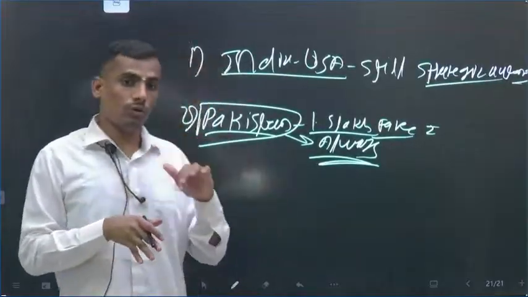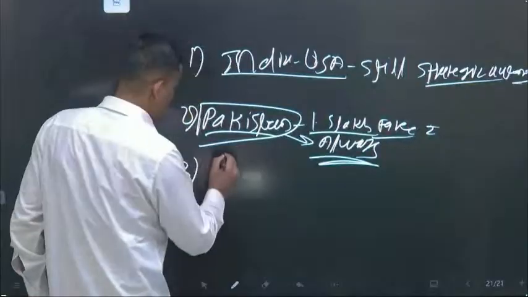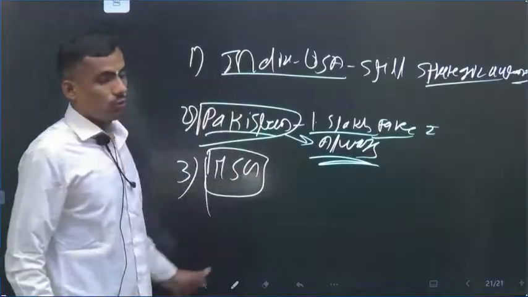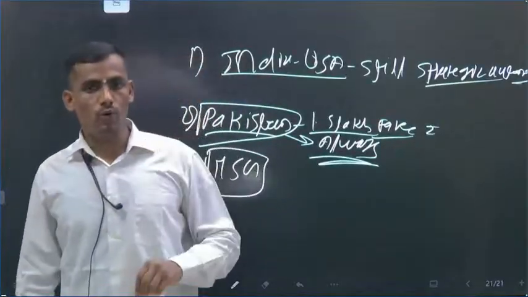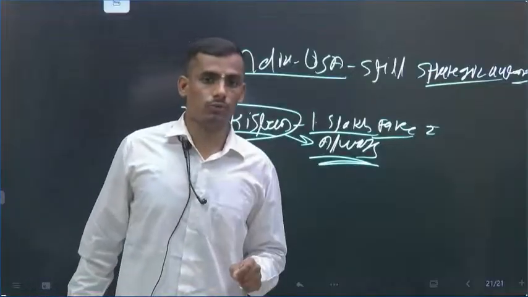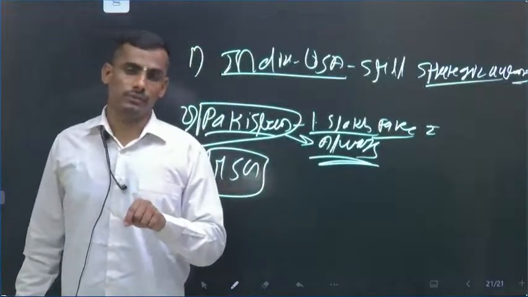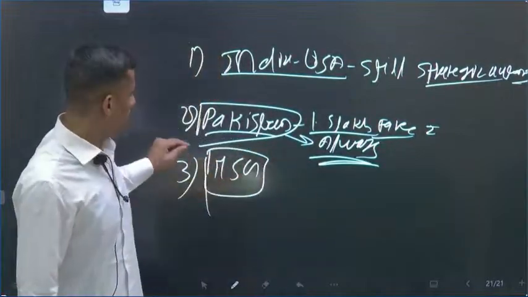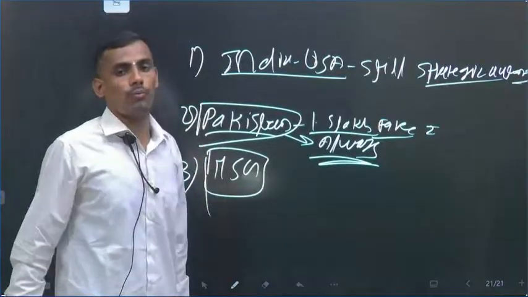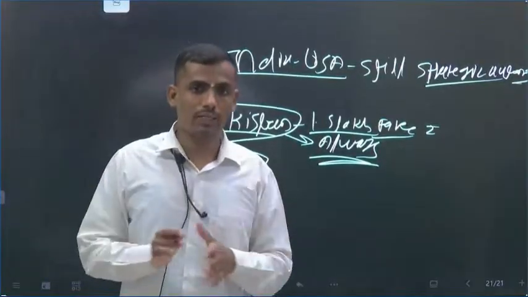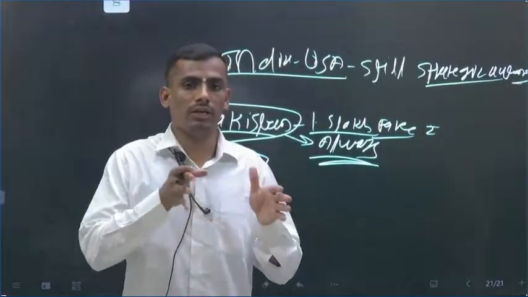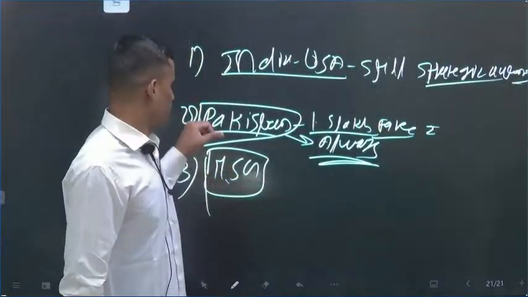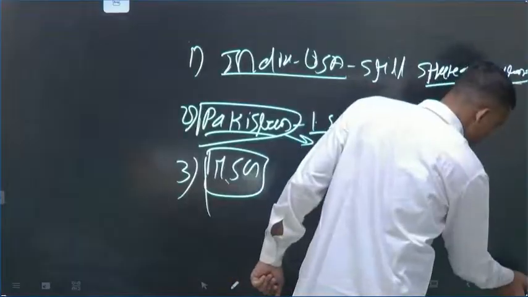And one more at the global level: the NSG, the Nuclear Suppliers Group. The only country which opposed India's induction into the Nuclear Suppliers Group is China. Even though we are not talking about this issue with China, China was the only country that opposed India's entry into this so-called elite group, which provides nuclear technology transfer among countries. India is not a member because of China. So these are the many issues with China.